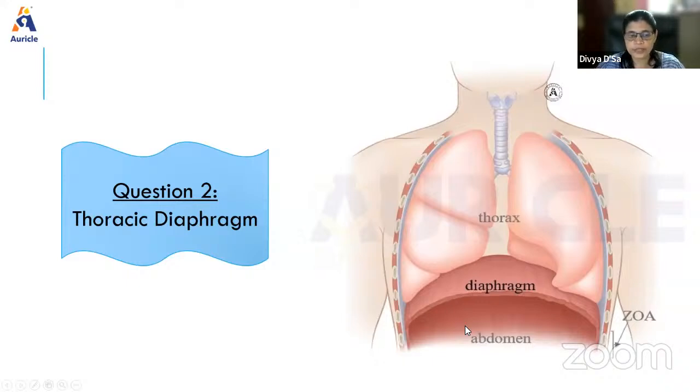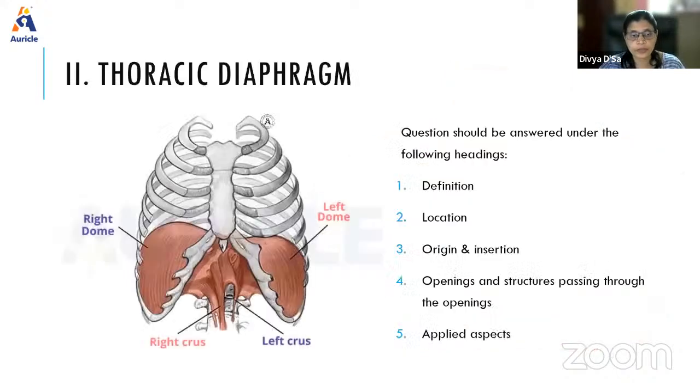When we talk about thoracic diaphragm, there are many diaphragms in the body, so that is why it's specified as thoracic diaphragm. What do we mean by that? Here also you need to write the definition, the location of it, then the origin and insertion, the openings and structures passing through the openings, and the applied aspects. So what is the diaphragm? It is a dome shaped musculoaponeurotic partition which intervenes between the thorax and the abdomen. It forms the roof of the abdomen.